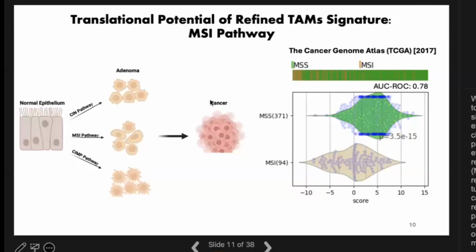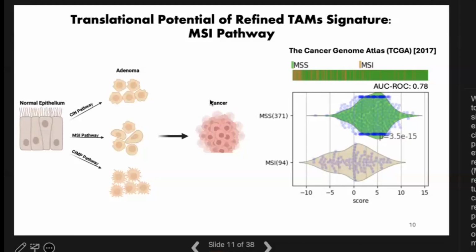So for example, the mismatch repair pathway has two states, stable and unstable. And the stable state, MSS, does not often trigger an immune response, while the unstable state, the MSI state, is associated with an unstable tumor. Our refined signature shows that the unstable colorectal cancer samples are more immunoreactive, which suggests better responses to immunotherapy.